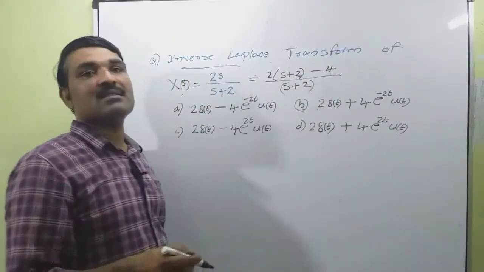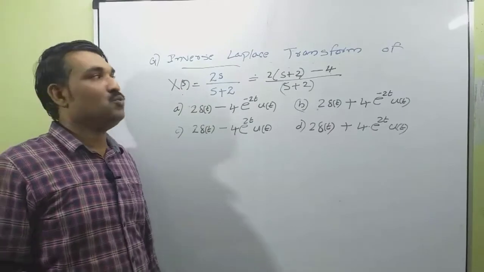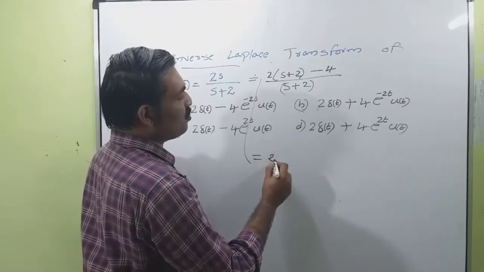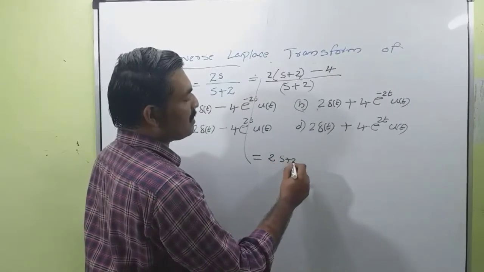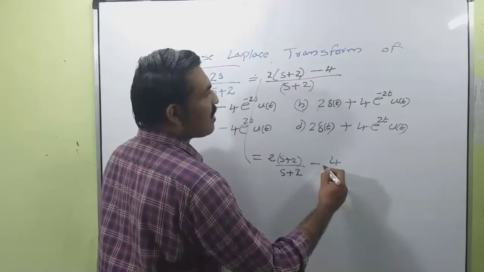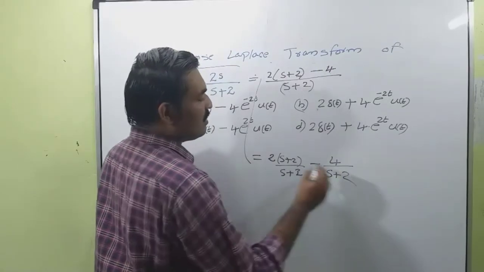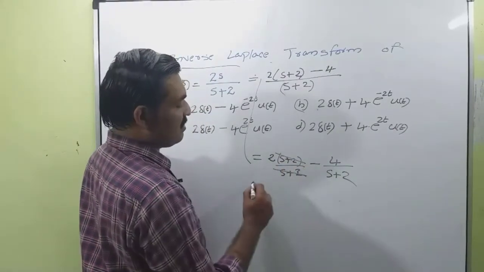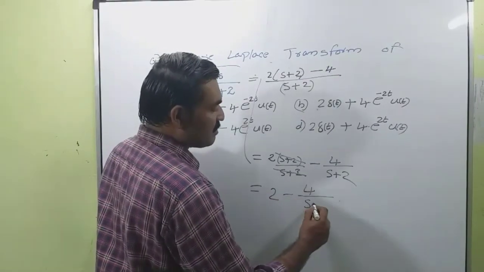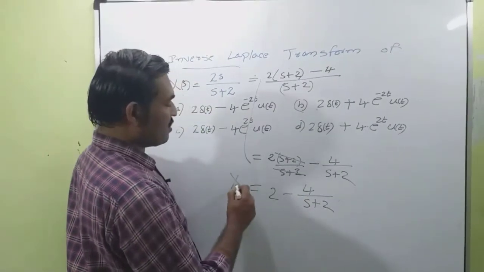So the equation is the same as 2s divided by s plus 2. I can write this as 2 into (s plus 2) divided by (s plus 2), minus 4 divided by s plus 2. The s plus 2 and s plus 2 cancel. So this is equal to 2 minus 4 divided by s plus 2. This is our X of s.